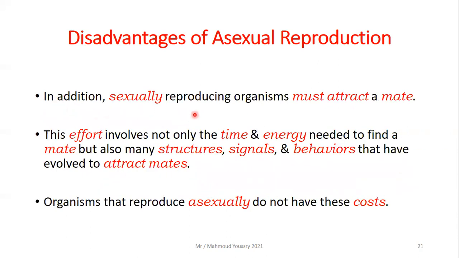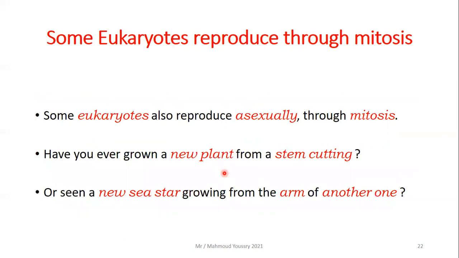In addition, sexually reproducing organisms must attract a mate. This effort involves not only the time and energy needed to find a mate, but also structures, signals, and behaviors that are involved to attract the mate, and this will take too much time and energy and effort. Organisms that reproduce asexually do not have these costs, so they do not need to attract a mate or do anything like structures and signals and behaviors.